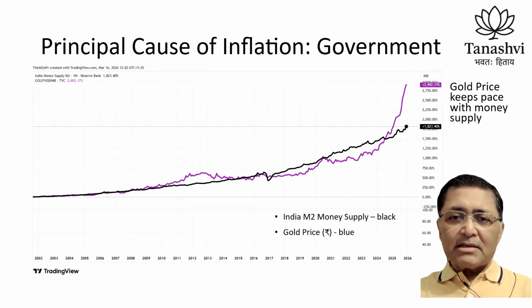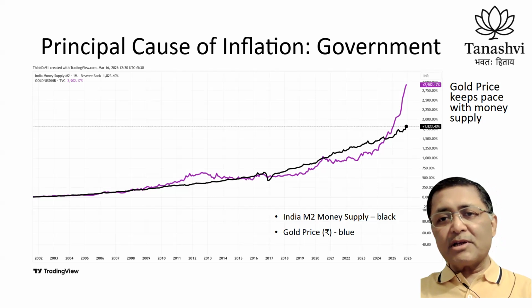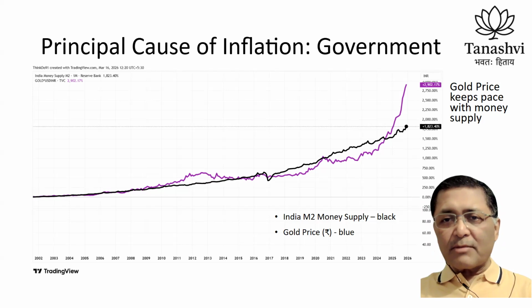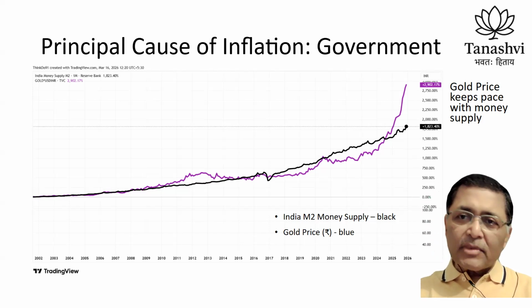Now, if you look at this, you see that there is a very high correlation between increase of money supply and increase in price of gold. You can leave aside the last 1.5 years of aberration, but broadly, gold price and M2 money supply keep company with each other most of the time.